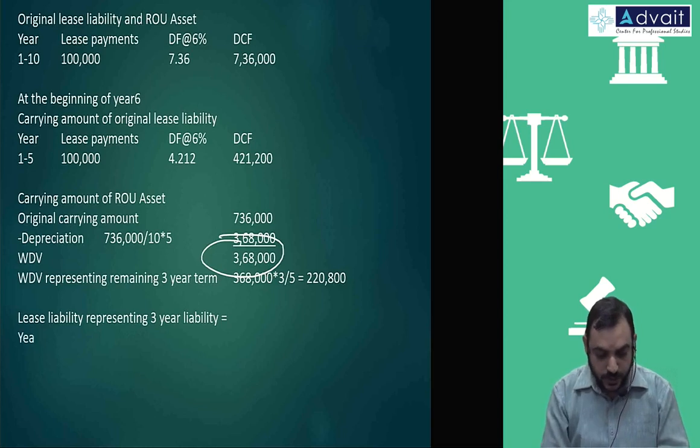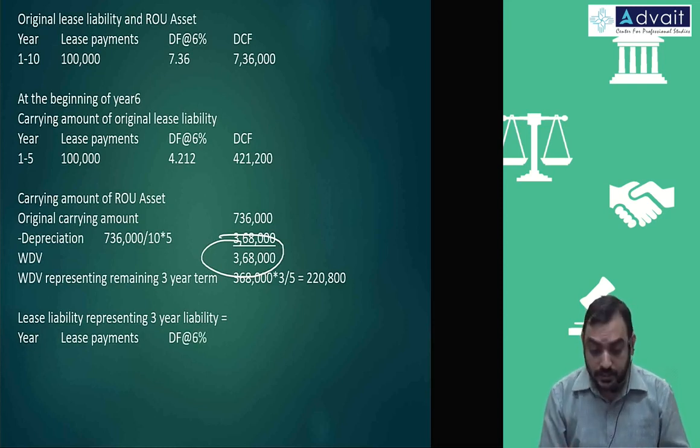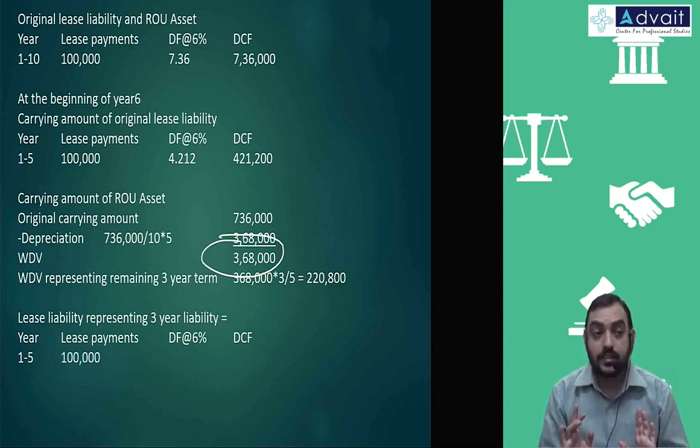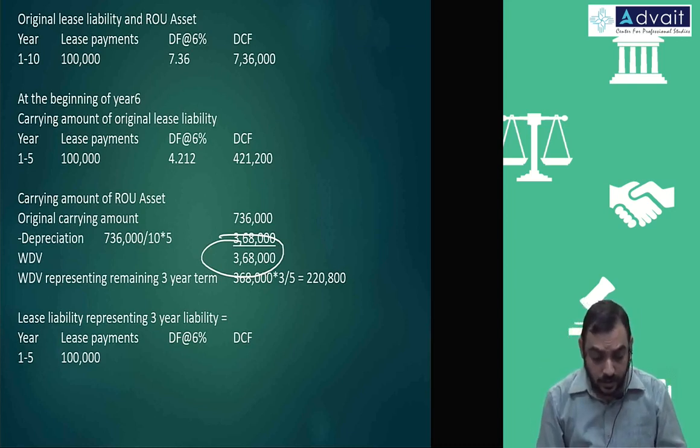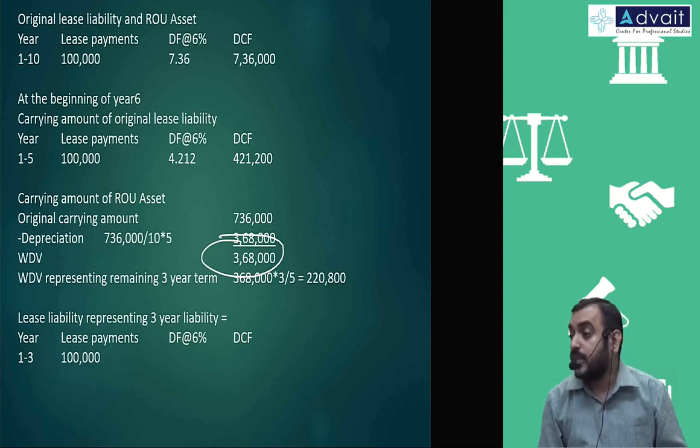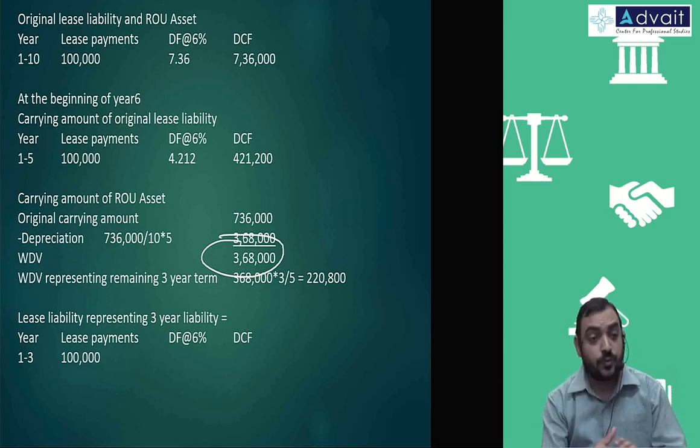Again, let me just follow the same thing. Year, lease payments, discounting factor at original rate 6%, discounted cash flow. Year 1 to 5, how much lease payment will we take? 1 lakh. But the discounting factor you take not for 5 years, only for 3 years. Remaining 3 years, what would be the liability?